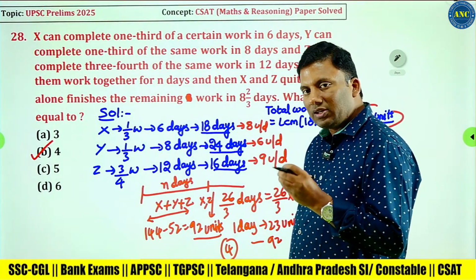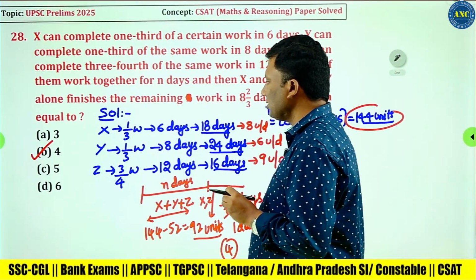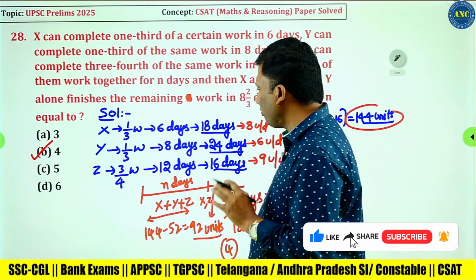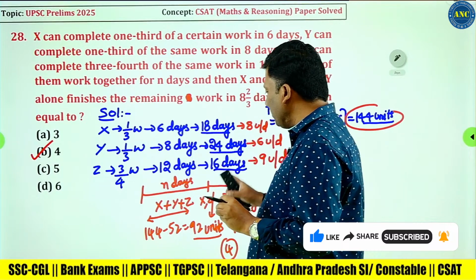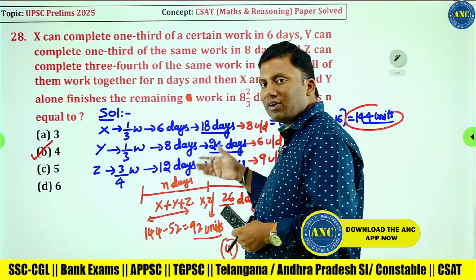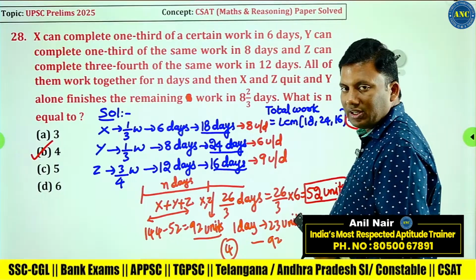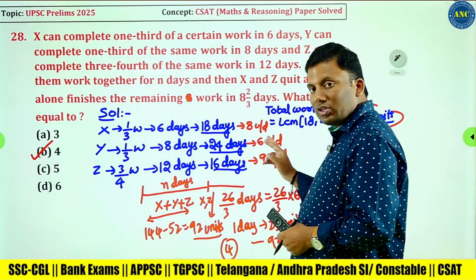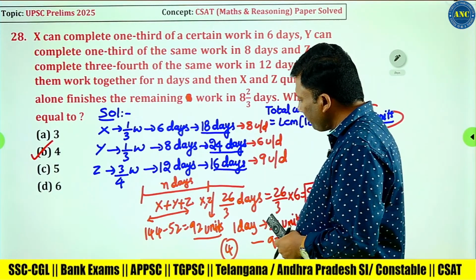X can complete 1/3 work in 6 days, that means X will do it in 18 days. Y will do 1/3 work in 8 days, so Y will do it in 24 days. Z will do 3/4 work in 12 days, that means Z will do it in 16 days. Let the work be the LCM of 18, 24, 16, which is 144 units. X will do 8 units per day, Y will do 6 units per day, Z will do 9 units per day.